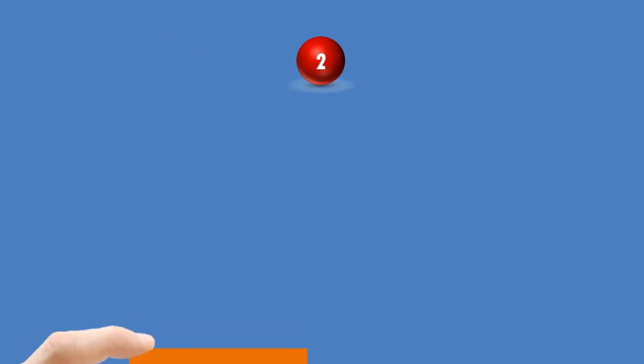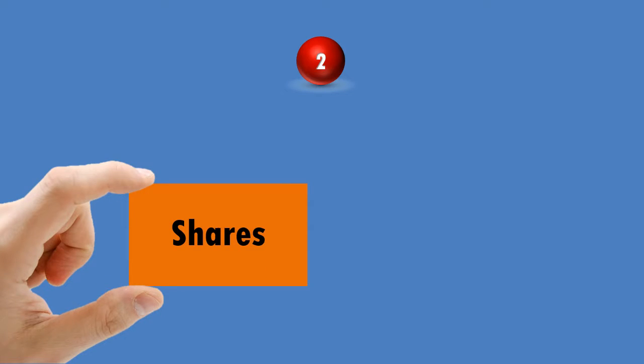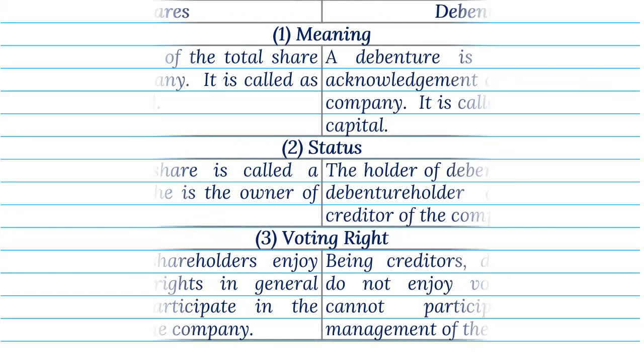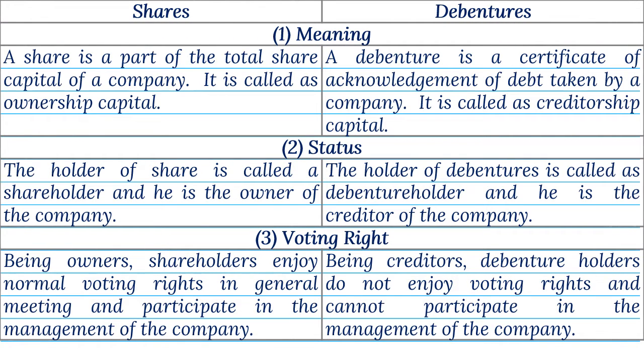2. Shares and debentures. 1. Meaning. A share is a part of the total share capital of a company. It is called as ownership capital. A debenture is a certificate of acknowledgement of debt taken by a company. It is called as creditorship capital.